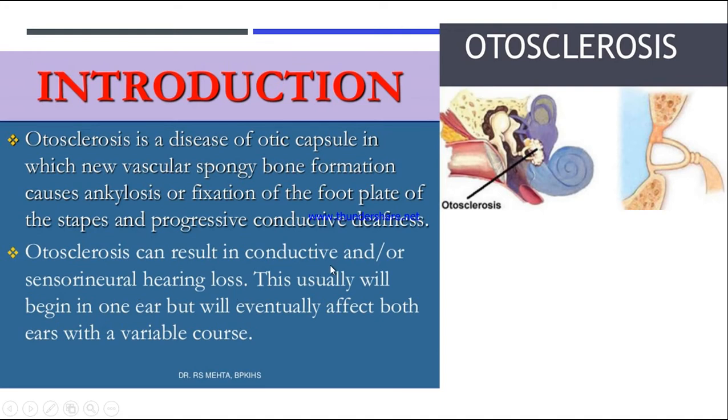Conductive hearing loss occurs when the passage of the sound is blocked, meaning the clear passage for the sound waves to travel into the inner ear is blocked, so the patient will have hearing loss. There will be no transmission of waves or vibration, therefore the patient will have hearing difficulty or hearing loss. So that is nothing but conductive hearing loss. So otosclerosis can cause conductive hearing loss or sensory neural hearing loss.